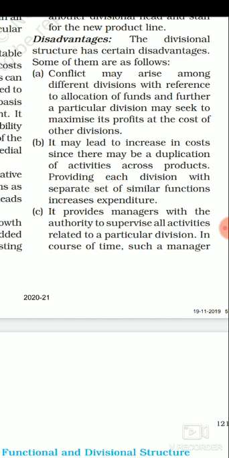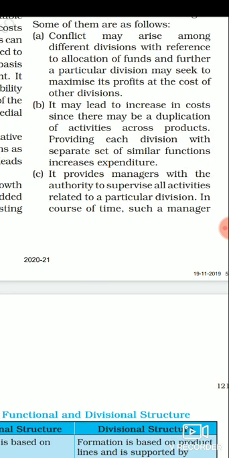What did we study in functional structure? That when we are talking about functional structures, it was a department head who is responsible for their own department. It means if there is a product of cosmetic we are offering to the consumer, production related decisions will be taken by the production department head, decisions related to marketing will be taken by the marketing head, HR will be taken by the human resources department, research and development will be taken by a separate department head. So there is one kind of product which you are offering, and there are different people who are responsible for it. There are different people who are supervising the different work, right? So it's not that we have given all the power in one hand only.